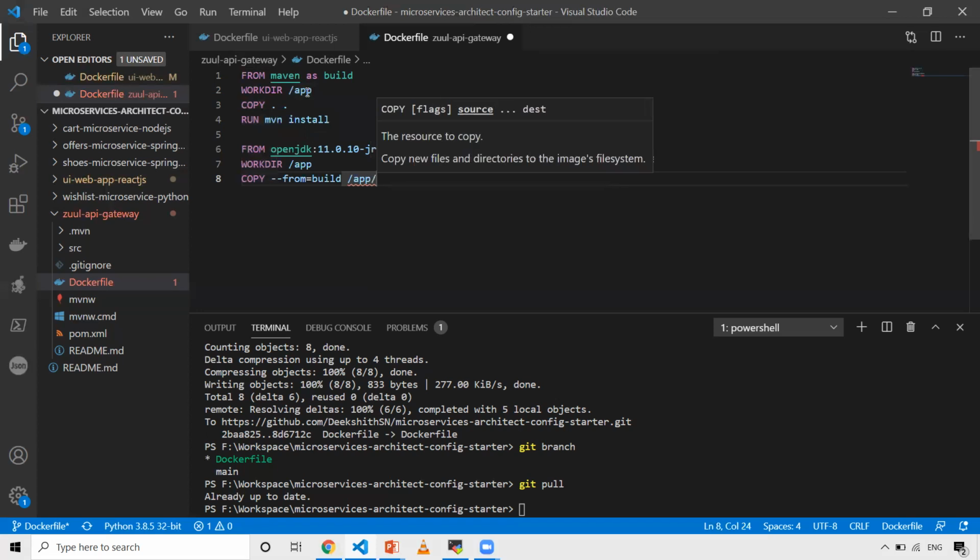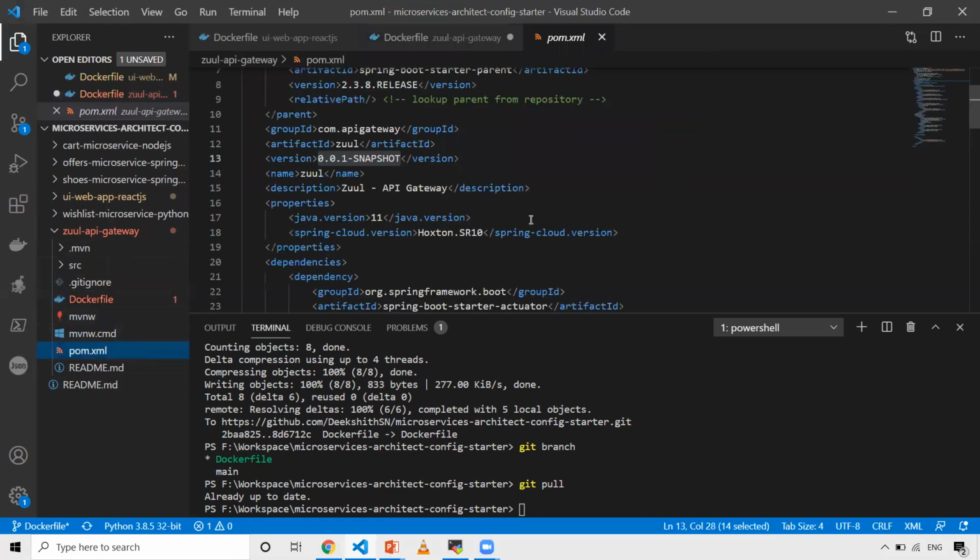When the build completes successfully, a folder will be created under the Maven project folder, and the jar file or artifact file will be created following the naming convention we gave. In my case, this is the pom.xml, right? It will create Zuul, minus, 0.0.1 hyphen SNAPSHOT, and I don't have any packaging tag here. If the packaging tag is specified, then it will create it with that extension. By default it is set to jar. So in my case it will be a jar.